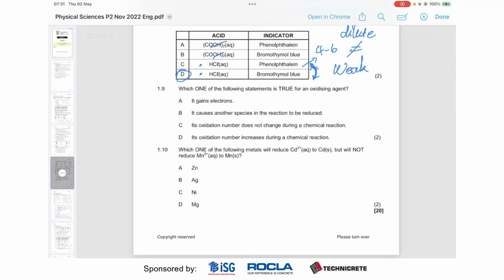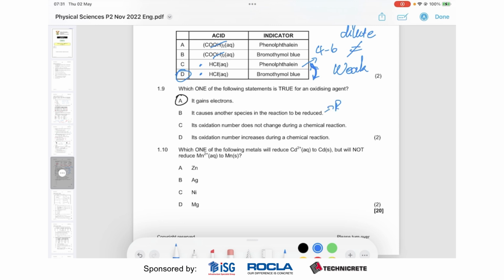Okay, so which one of the following statements for an oxidizing agent is true? So as we just said, oxidizing agents are reduced, which means they gain electrons. So here the answer is straight up A. We don't even have to go through the others. But let's do it just for interest's sake. So it causes another species to be reduced. This is a reducing agent, okay?